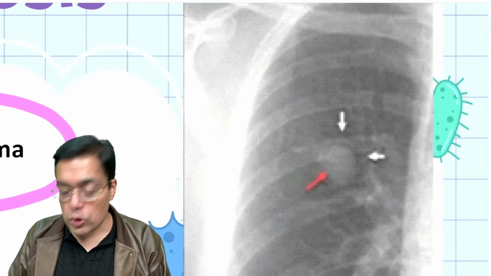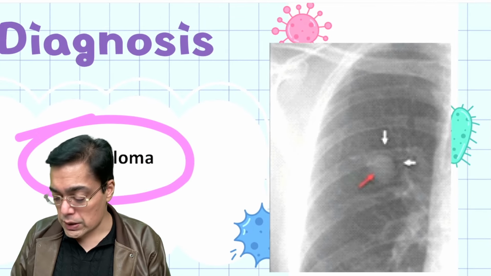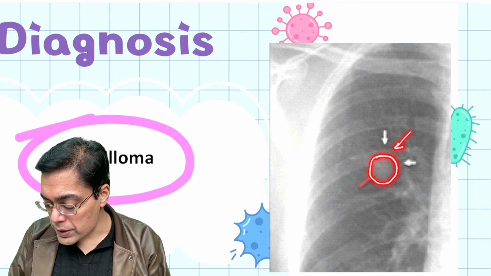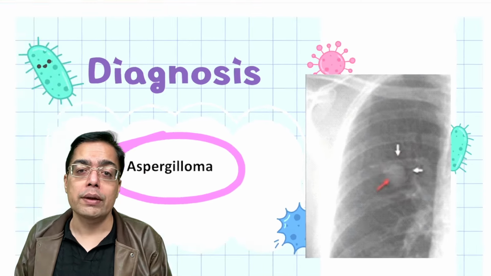When I'm talking about aspergilloma, that's a paper 2 standard radiology question asked in the exam. This is the fungal ball that we are talking about over here. This is what is going to be suggestive of something like an aspergilloma. That is what is to be kept in mind.